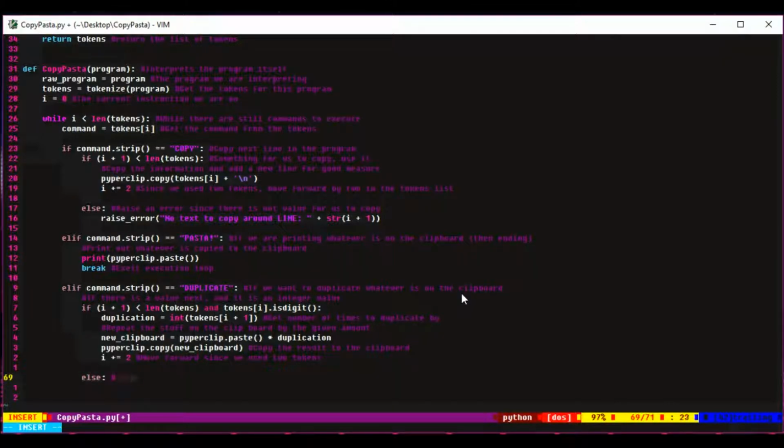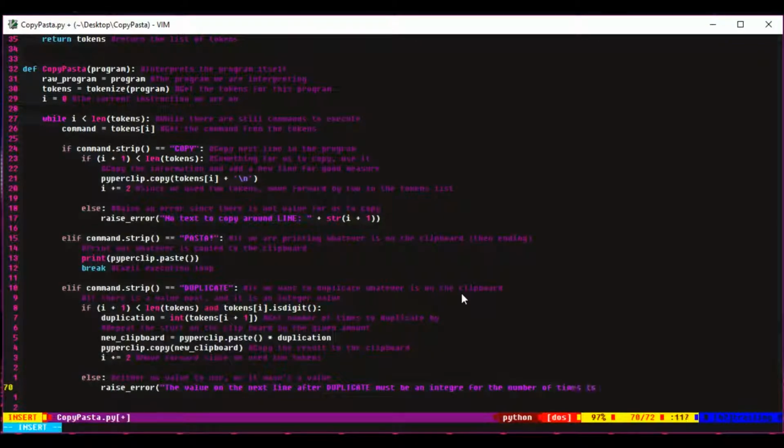We'll just say that we expected an integer on the next line. And yes, I see that I misspelled integer. I fixed that later. And then I, again, specify what line this error occurred on, roughly. Or at least what the line number should have been.